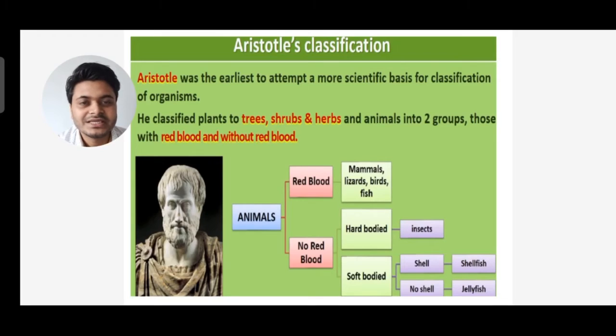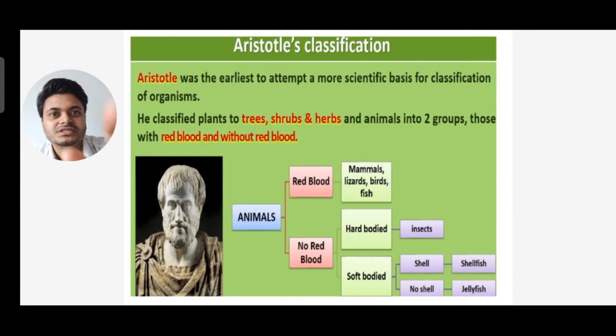Aristotle was the earliest to attempt a more scientific basis for classification of organisms. So Aristotle was the first to attempt a more basic scientific system of classification. He classified plants into trees, herbs and shrubs, and animals into two groups: those with red blood and those without red blood. Previously they didn't have microscopes and many technologies were not there. That's why he classified morphologically into trees, shrubs and herbs, because he based it on external characters, and for animals he based it on red blood and without red blood.